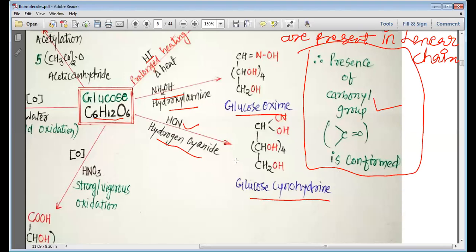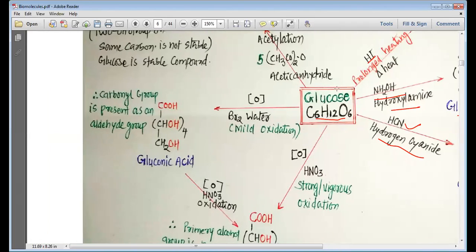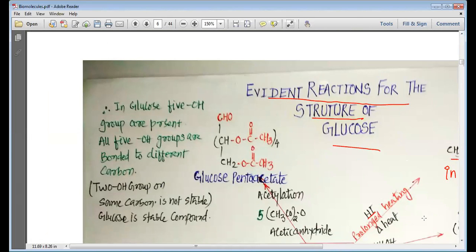So from these two reactions of glucose, that is the reactions with hydroxylamine and hydrogen cyanide, we can conclude that glucose has the carbonyl group present in it.